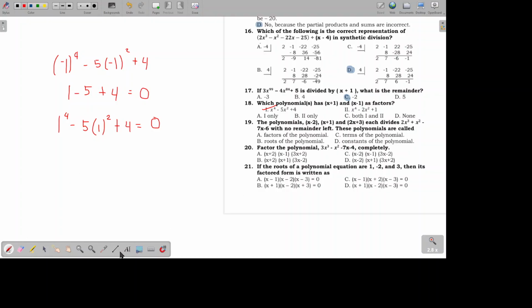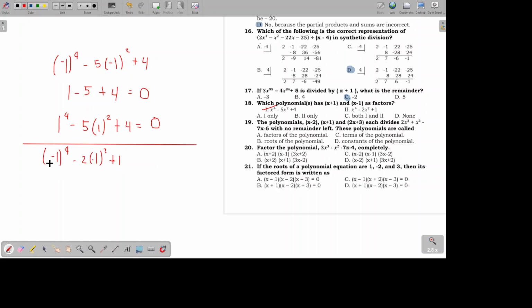Now let's try the other because the choices give us options 1 only, 2 only, both 1 and 2, and none. So let's try the other one as well. Let's try negative 1 for Roman numeral 2. So we have negative 1 raised to the power of 4 minus 2 times negative 1 squared plus 1.